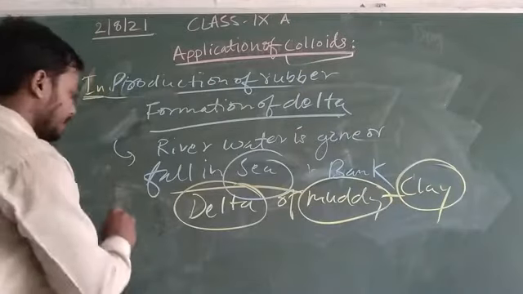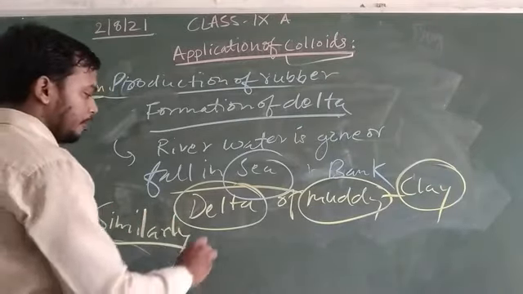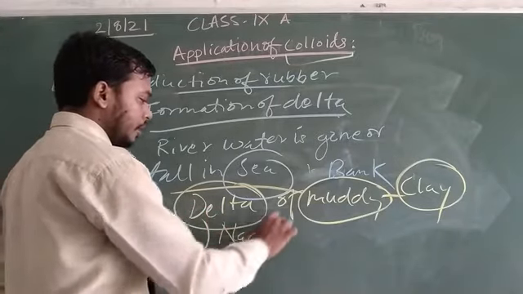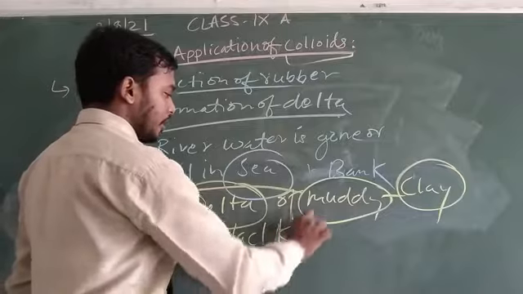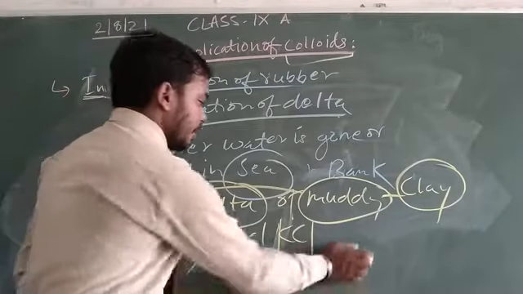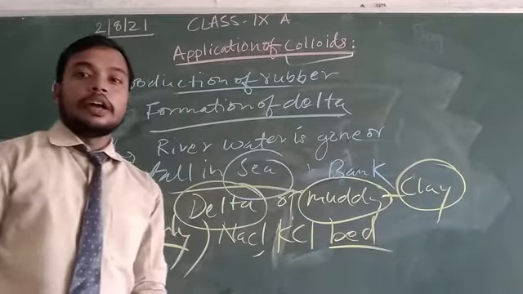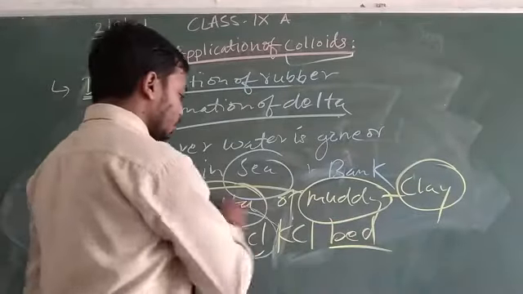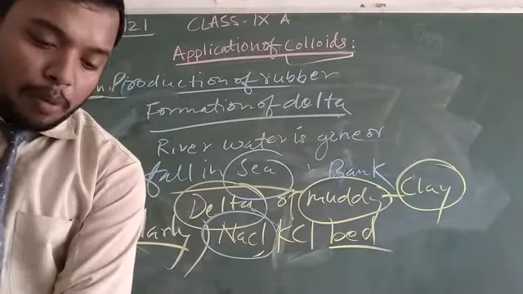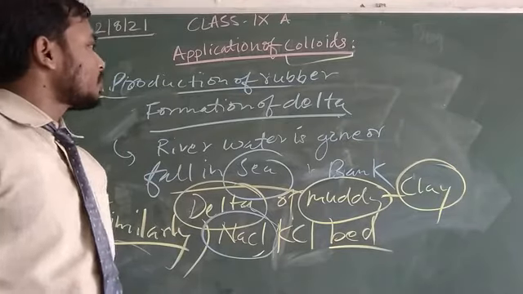Similarly, there is deposition of sodium chloride and potassium chloride beds, and they are the source of rock salt and common salt. So there is importance of the formation of delta.